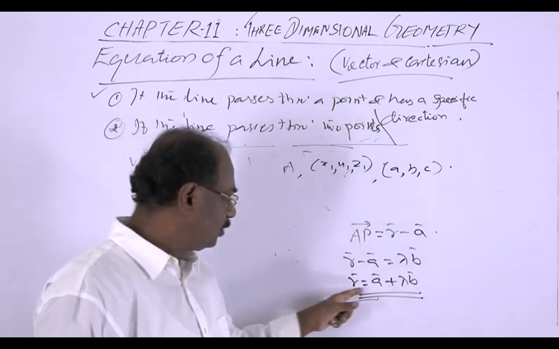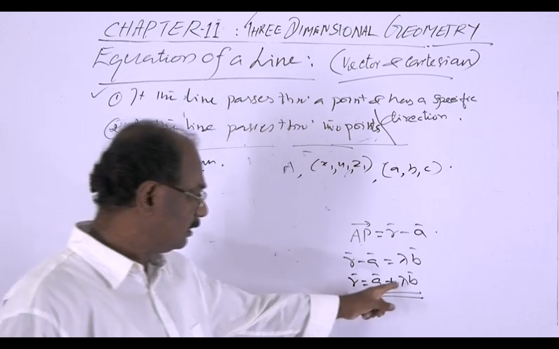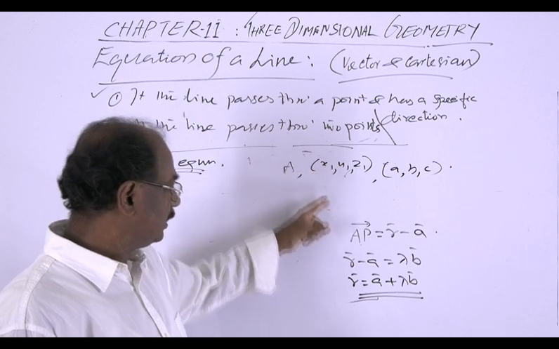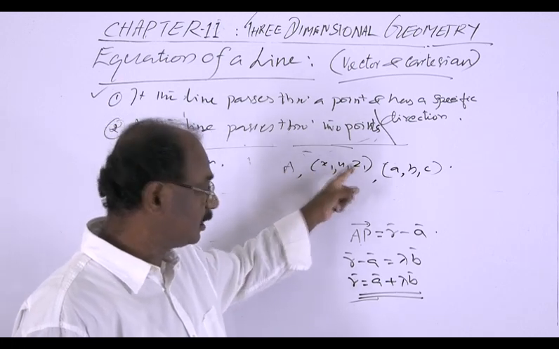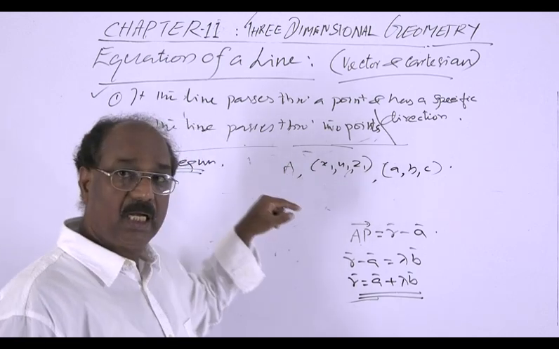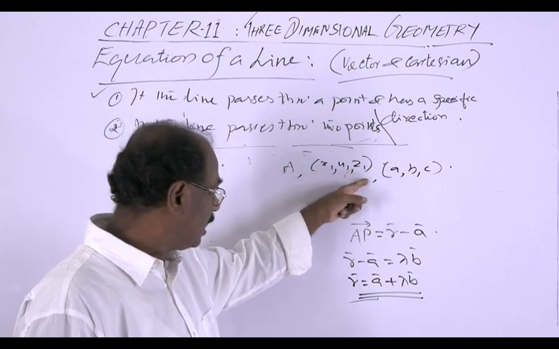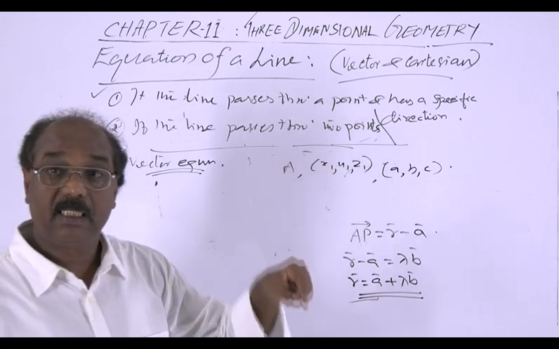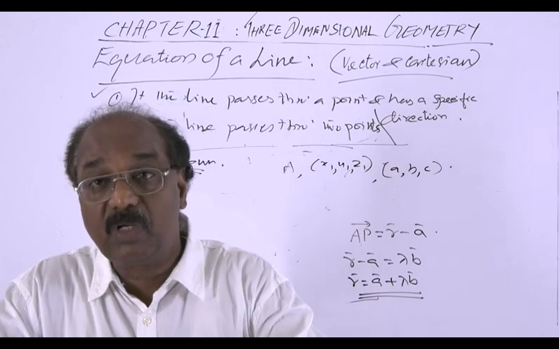We have r equal to a plus lambda b. Now this line passes through the point x1, y1, z1, and therefore this point A has coordinates x1, y1, z1, which means we can write the position vector of this A in terms of x1, y1 and z1.